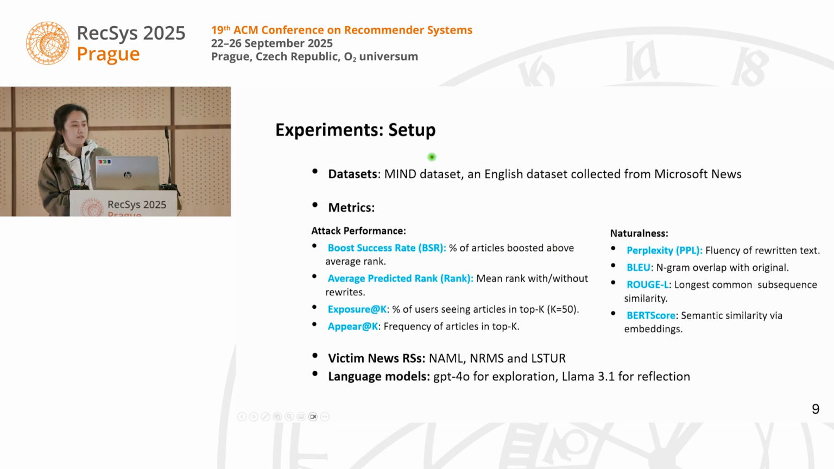Then this is how we evaluate the attack performance. We evaluate it on the MIND dataset, which is an English dataset from Microsoft News. And we have two different groups of metrics, which are attack performance and neutralness. We evaluate the performance on three different news recommender systems. And we use GPT-4 for exploration, and use Llama for reflection to fine-tune it to rewrite the news.